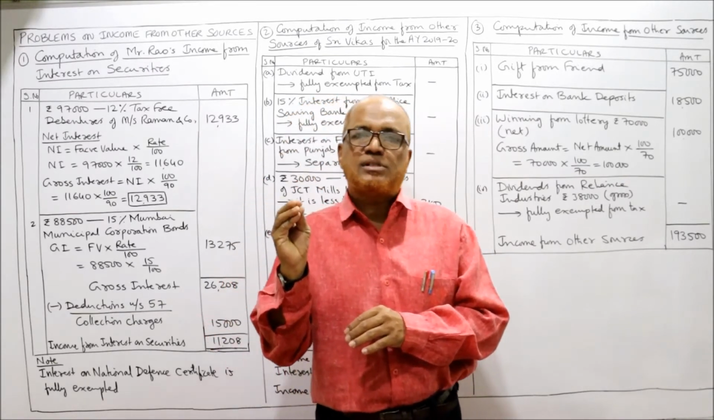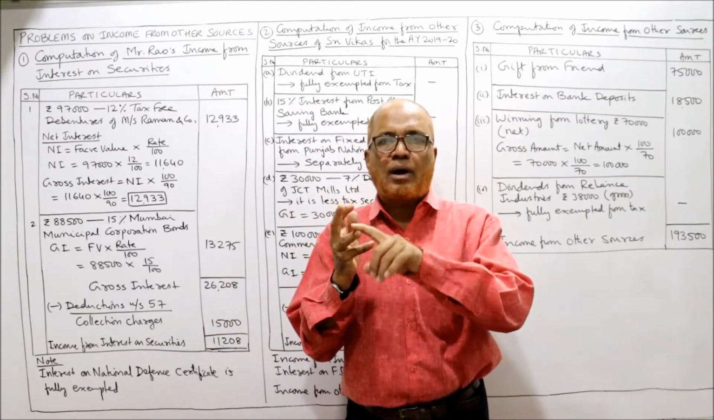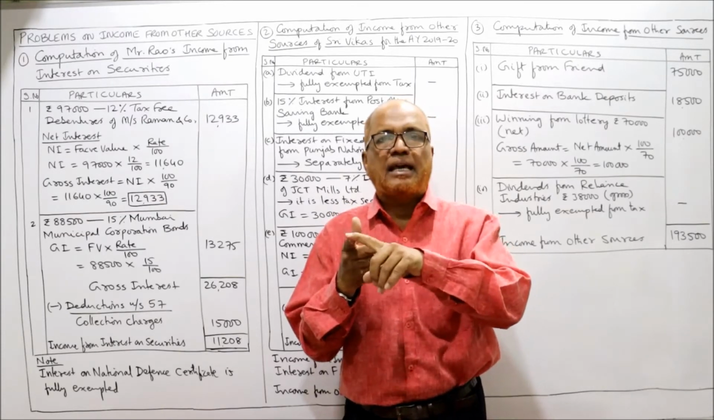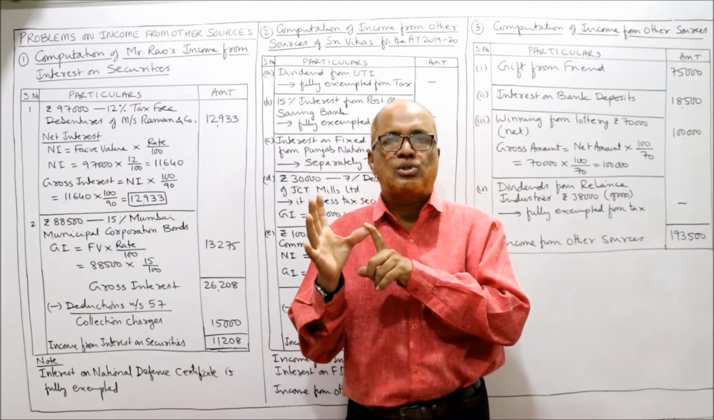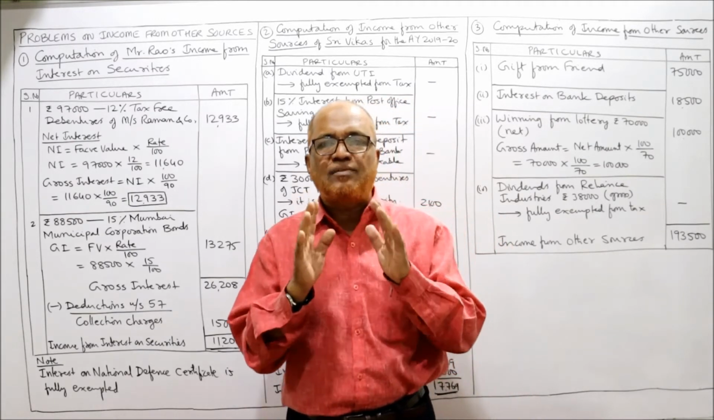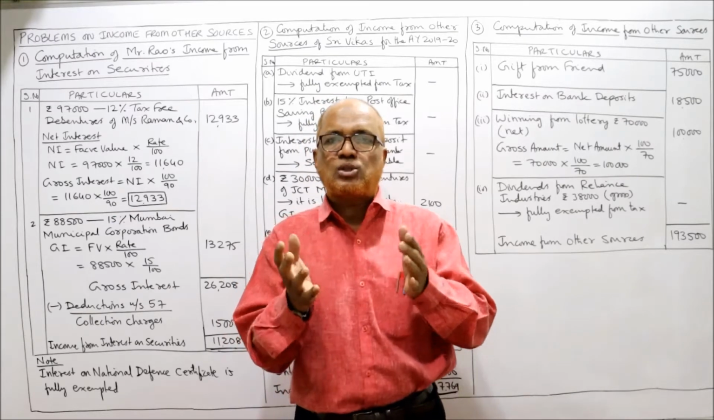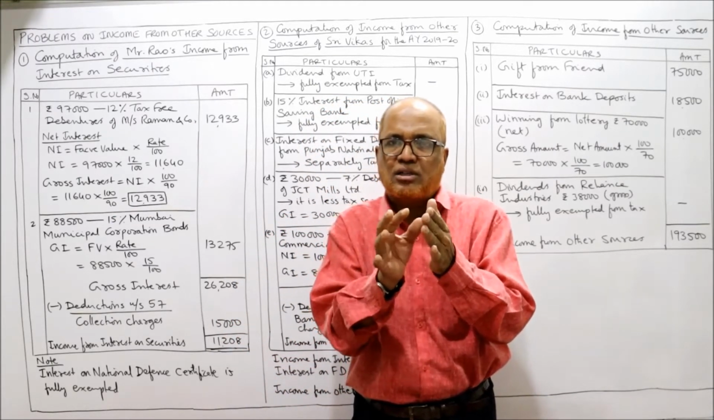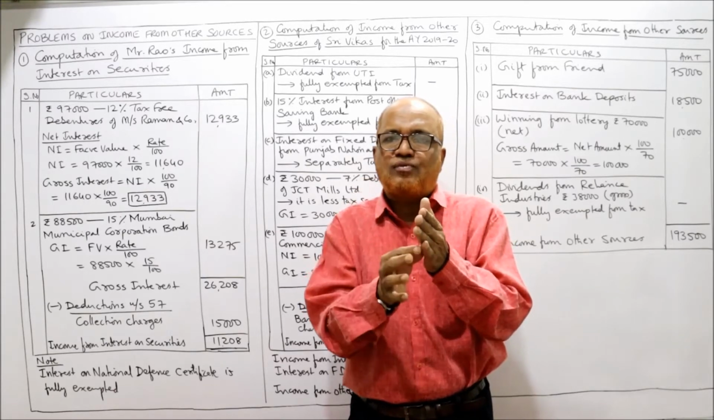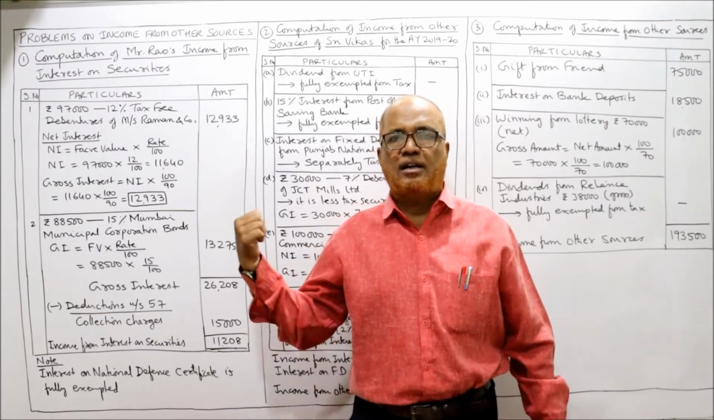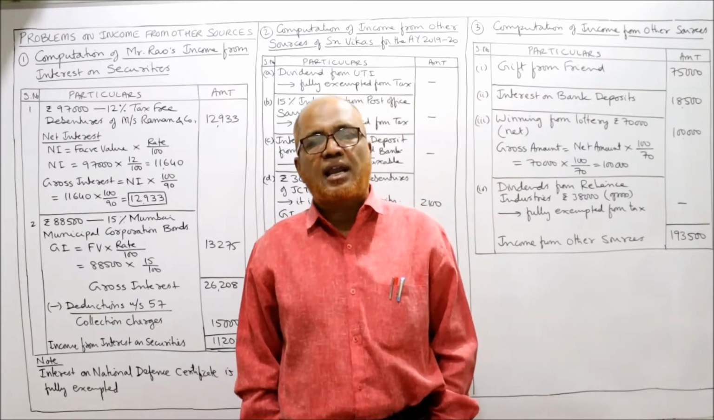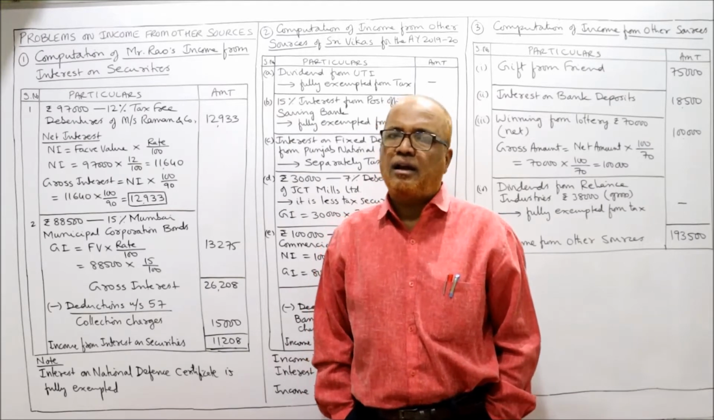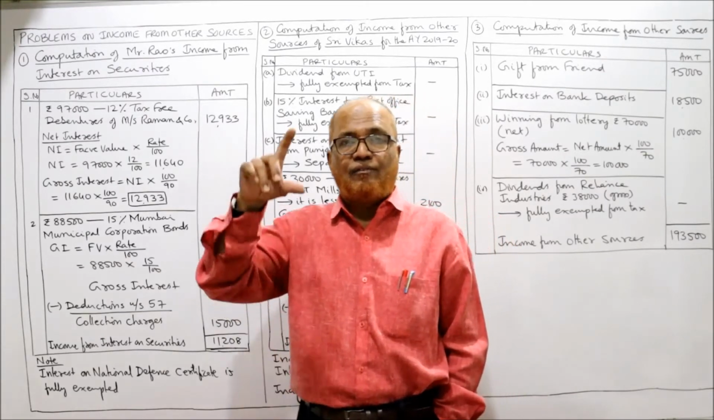Totally 5 heads of income are there: income from salary, income from house property, profits and gains of business and profession, income from capital gain, and lastly income from other sources. The first 4 heads are specific heads. So every assessee has to check whether his income falls in the first 4 categories or not. If it is not coming in the first 4 categories, then definitely it will be taxable under income from other sources. It is the residual head of income. Any income which does not fall in the first 4 heads will come under income from other sources.